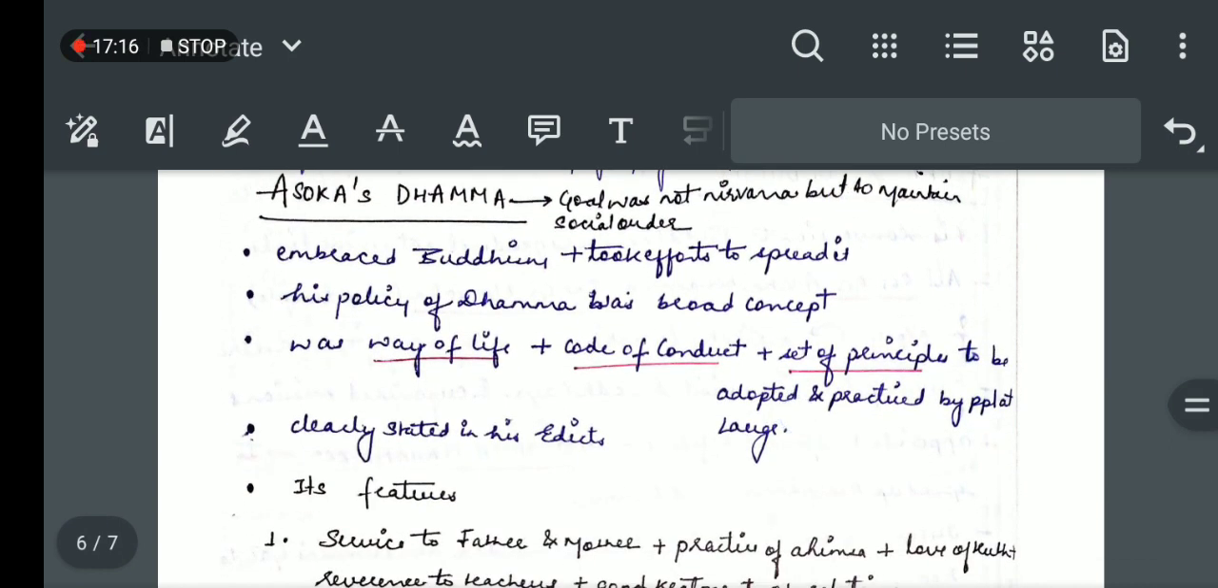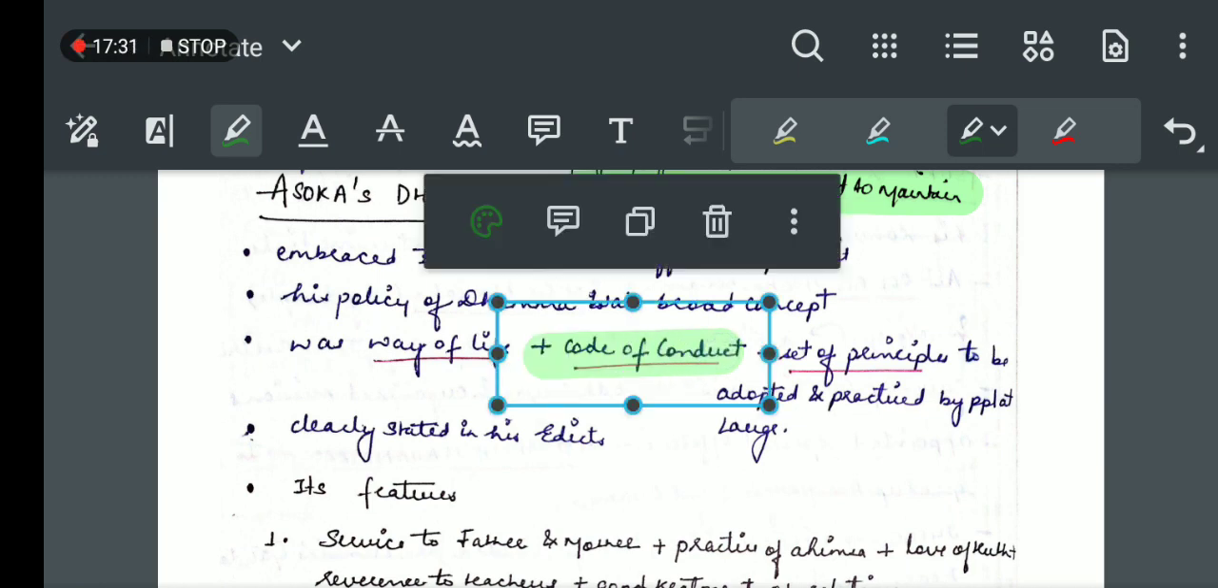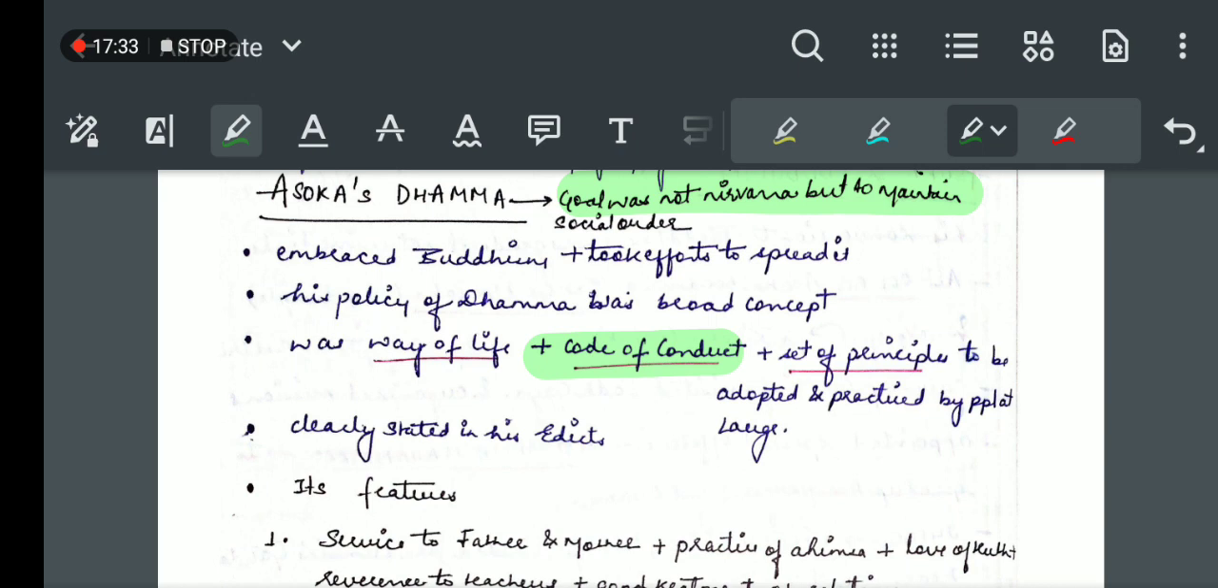Now we'll see about this Ashoka's Dhamma. We had studied in Buddhism that the aim was to attain nirvana, but here the goal was not nirvana but to maintain the social order. So it was basically a code of conduct, we can say an ethical code of conduct, his policy of dhamma.